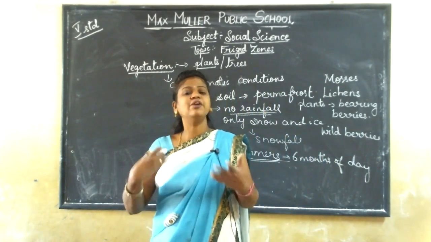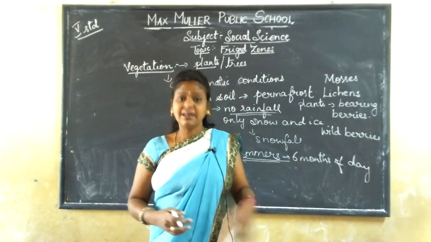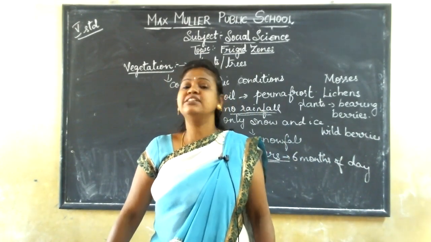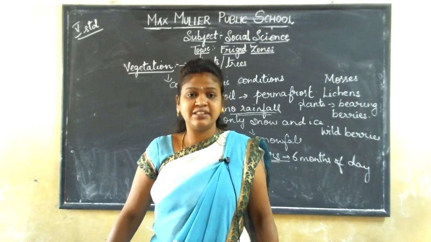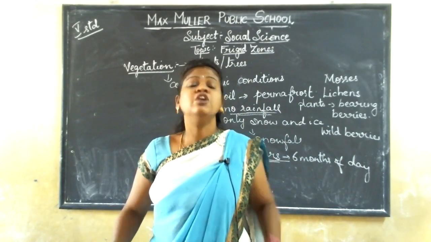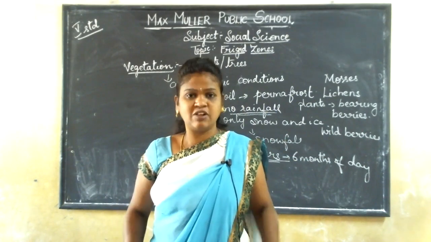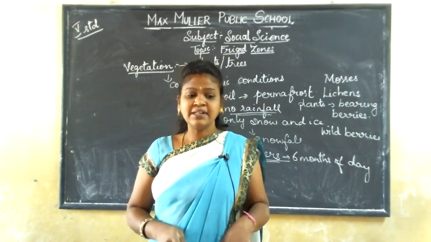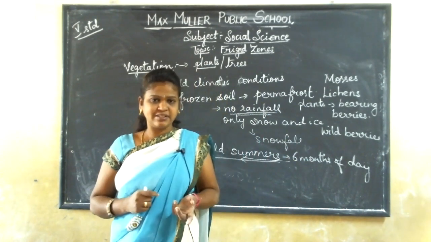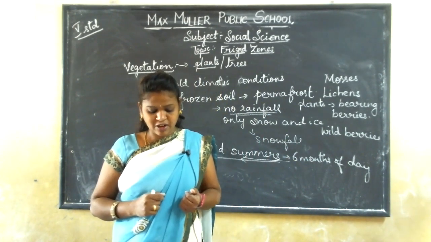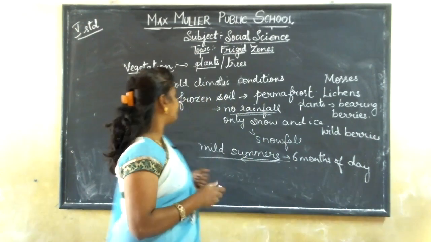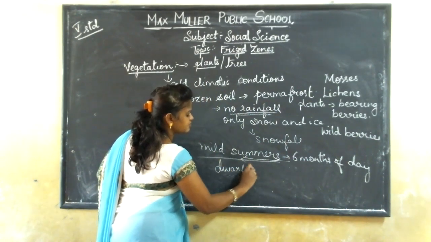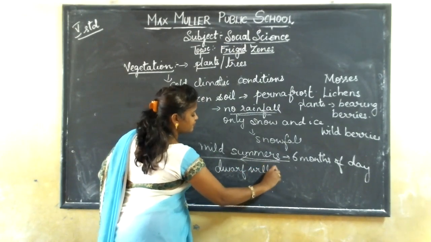It is just simply growing during the mild summers. And even the trees are not growing in this region. Here in the frigid zone, you cannot see trees at all. Here the trees don't grow. But there is a small plant called dwarf willow.